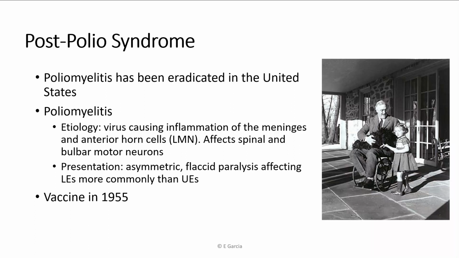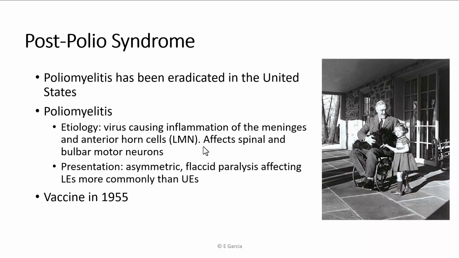Let's switch over to another one. This is a peripheral condition. This one is a virus called poliomyelitis that infects the lower motor neurons specifically. It likes to take out the neurons in the spine. One of the more famous individuals with this is the American president, FDR, Franklin Delano Roosevelt. By looking at him you can tell that there is a paralysis associated with this condition.